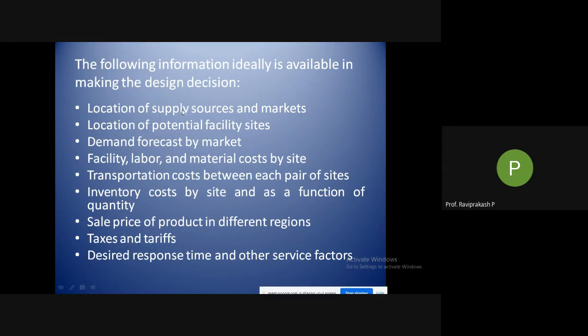So check whether the sources of supply and the markets, in the sense the products that you manufacture, are sold nearby, okay, or I have to again transport it to the place where demand is there. So again there is cost that is involved, okay. So we are basically doing the same. We are saving tax, but we are spending it on transportation. That should not happen.